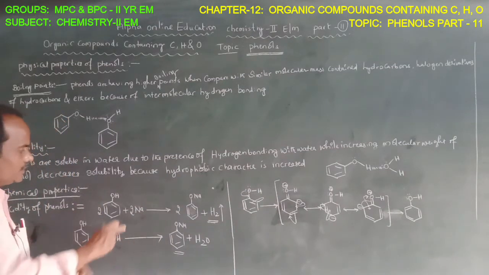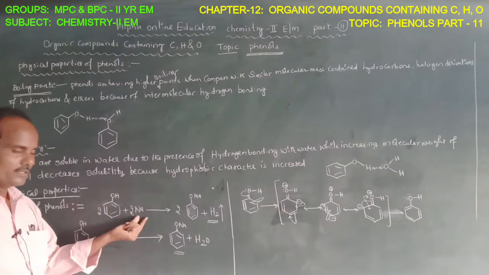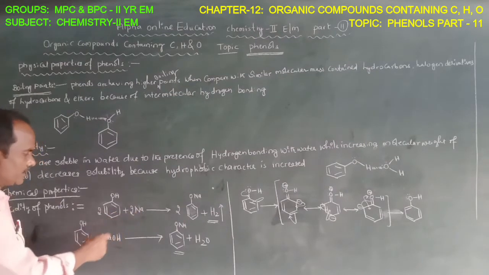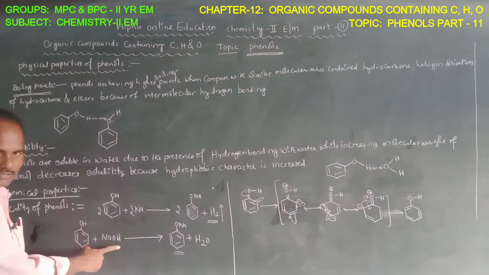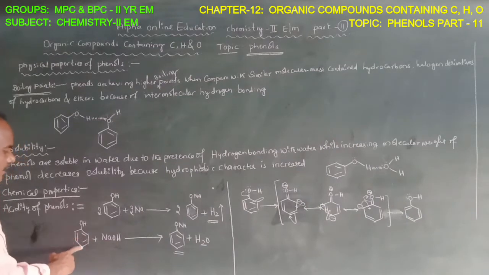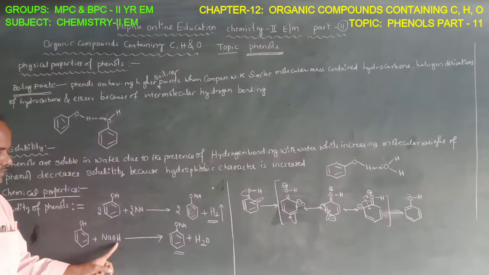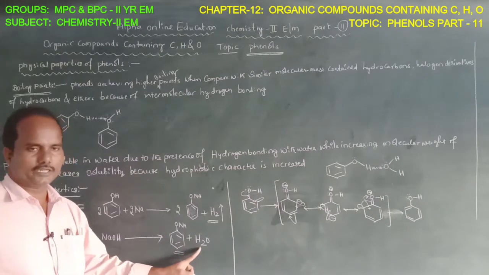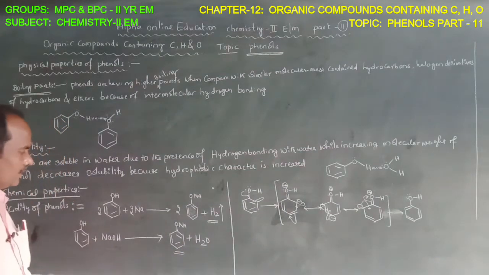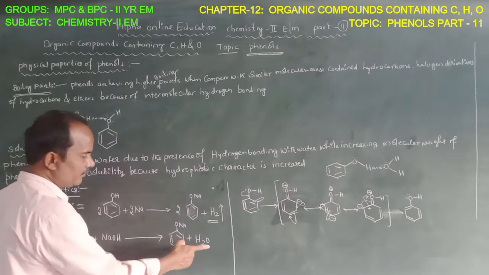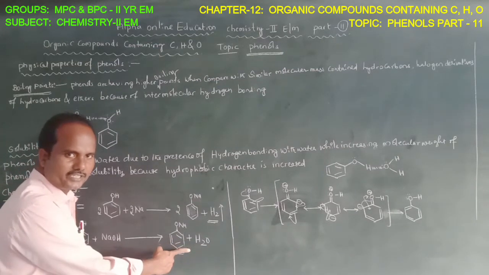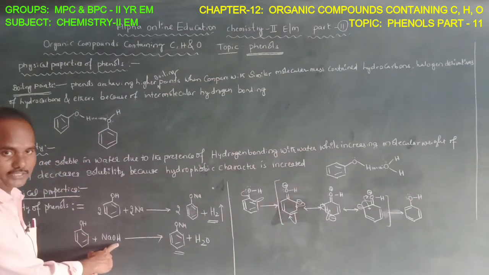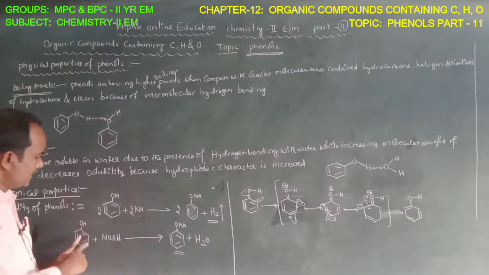In addition to interaction with sodium metal, it can interact with a hydroxide, aqueous sodium hydroxide. When phenol is treated with aqueous sodium hydroxide, it forms sodium phenoxide salt and a water molecule. Based on the formation of salt and water, it represents a neutralization reaction. Here the acid is phenol and the base is sodium hydroxide. This happens in the case of phenols.